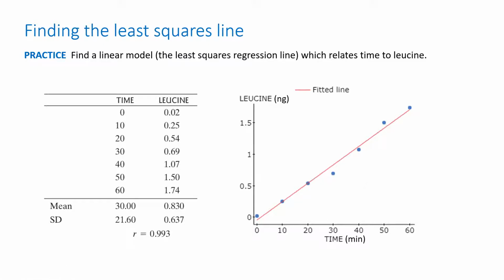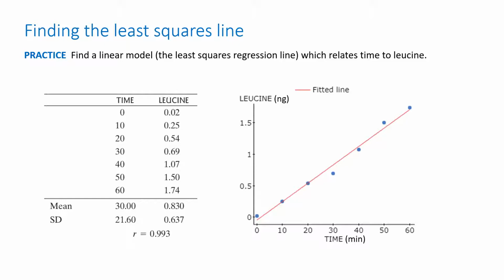Leucine increases at 0.03 nanograms per minute. You can see as time increases, the amount of leucine is increasing, and the slope is the rate of increase. The y-intercept we got was about negative 0.05. You can see that makes sense, it's about right here, and that's where this line would cross the y-axis. That's telling us how much leucine there was when we started at time 0. That's the initial amount of leucine.